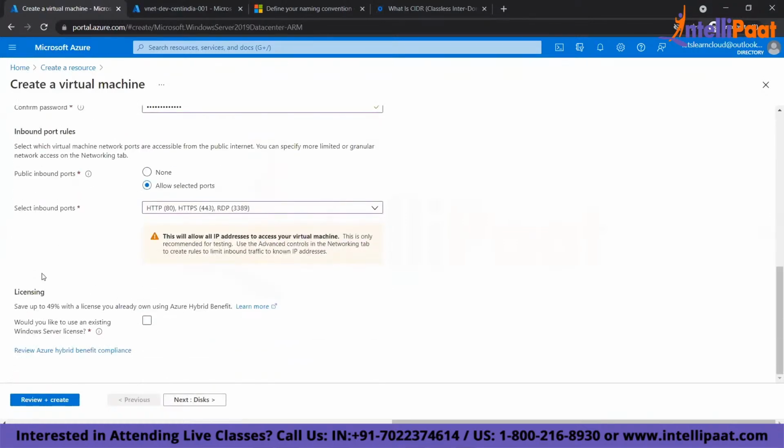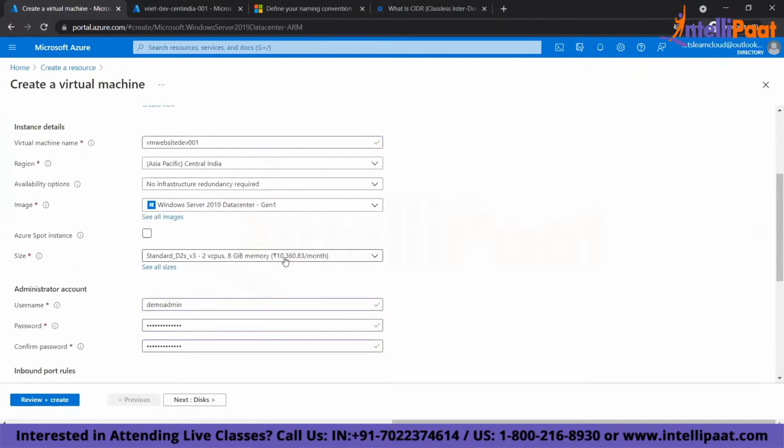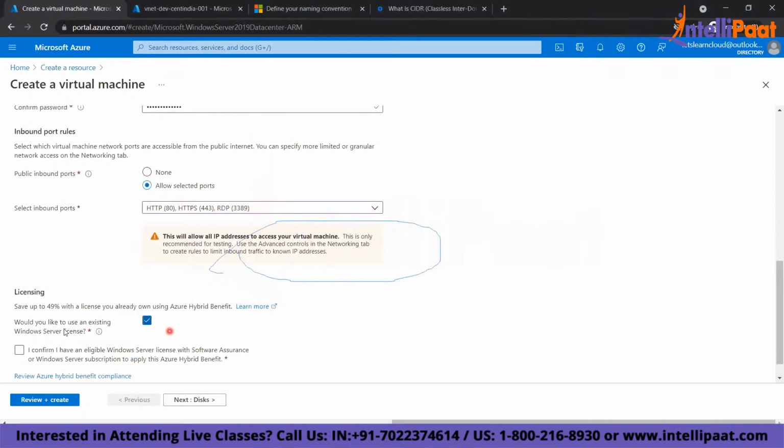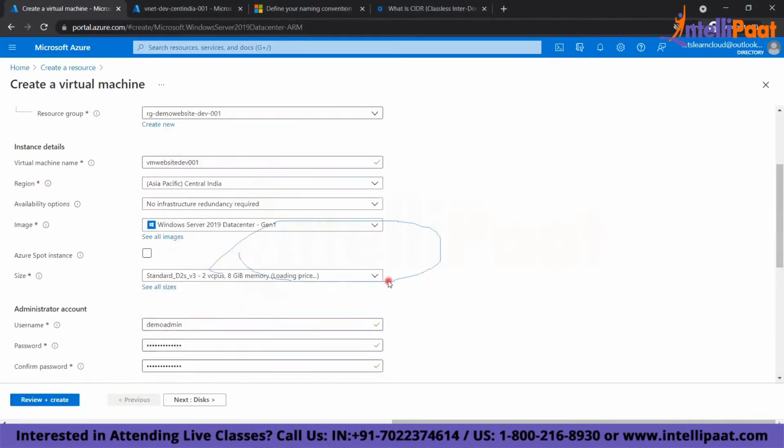Now, if you already have an on-prem virtual machine license of Windows, then you will get a discount of 49%. So you see the cost is 10,360, right? Look at the cost. And if you go down slowly, I'll select this option. When I select this option, what is the cost now? You see?